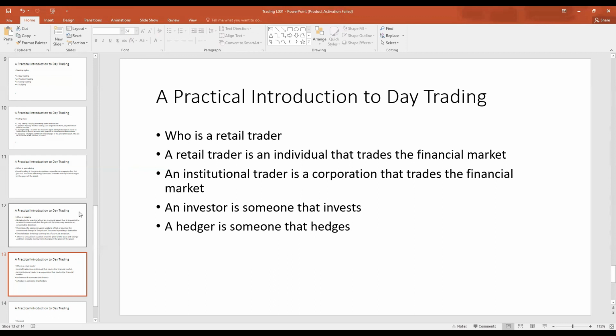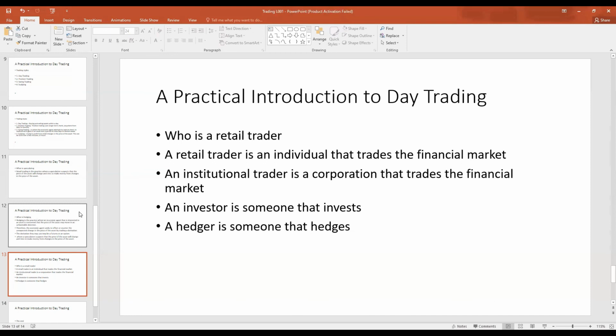In contrast, an investor is someone that invests. An investor can be an individual or an investor can be an organization. However, the investor invests. The investor does not try to make a profit from small changes in the price of the asset. The investor tries to make a profit from the dividend or the interest that was paid by the asset over a period of time.